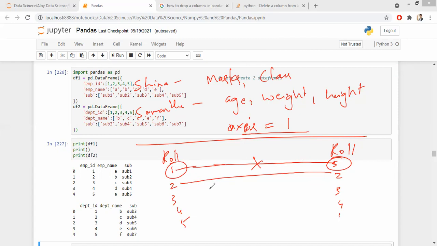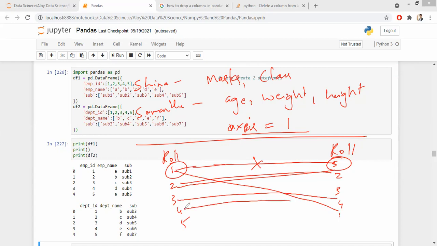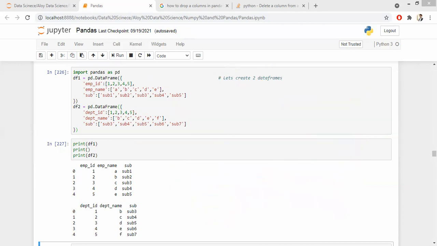So now, what is the option here? The only option is you have to match with respect to roll numbers. And that is where there is a concept called joins. If you know SQL, you must be aware of this. How many of you know SQL? If you don't know SQL, do not have to break your head. There is a concept called joins that will come into picture here.